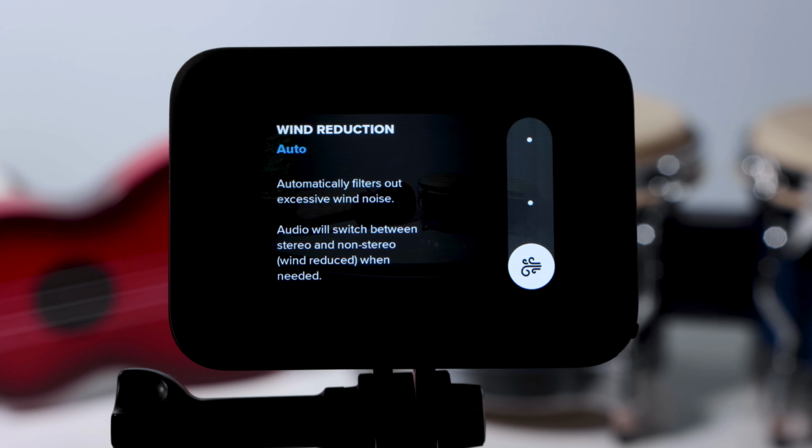Here's a quick test I recorded in front of a fan. This is with wind reduction off. This is wind reduction set to off.